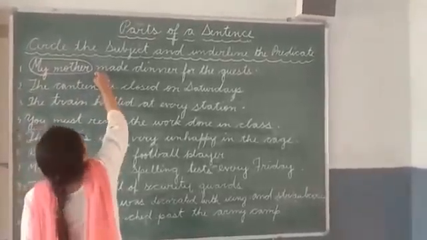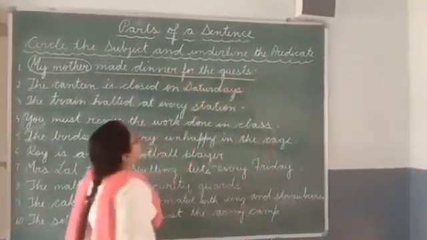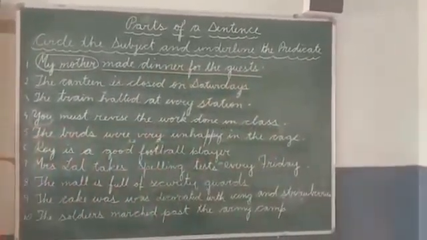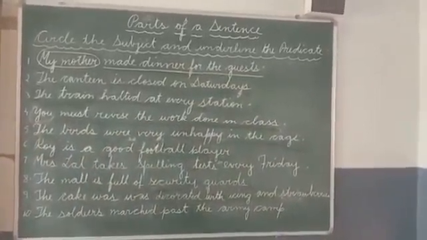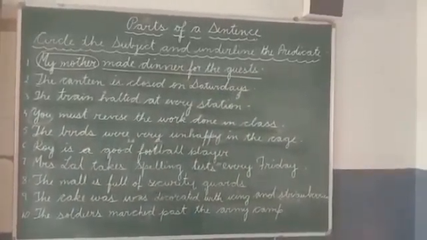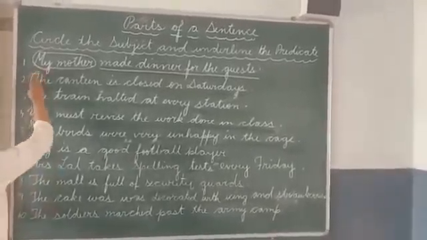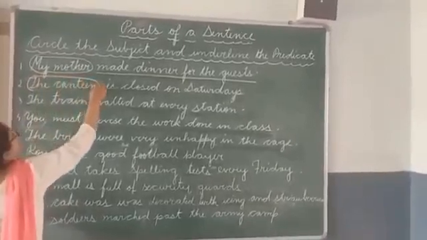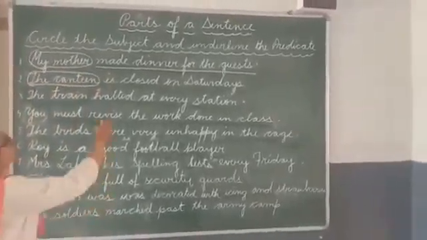So let's underline this. Number 2, the canteen is closed on Saturdays. So we are talking about the canteen. So the canteen is the subject. So let's again circle this and underline the predicate, that is closed on Saturdays.